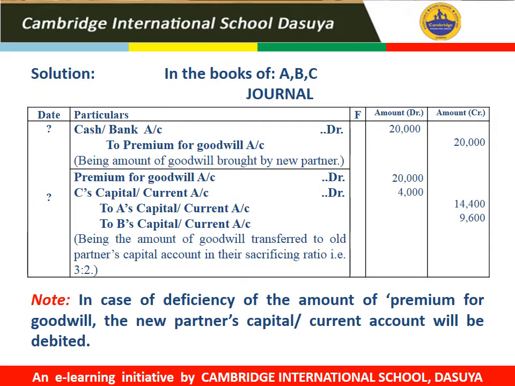So the journal entry would be premium for goodwill account debit, C's capital or current account debit, to A's capital account or current account, to B's capital account or current account in their sacrificing ratio. Write this note clearly that in case of deficiency of the amount of premium for goodwill, the new partner's capital or current account will be debited.